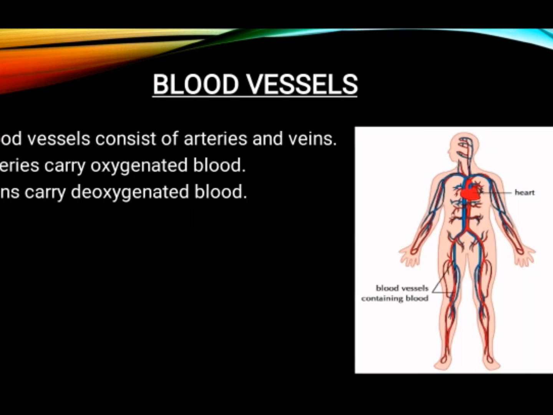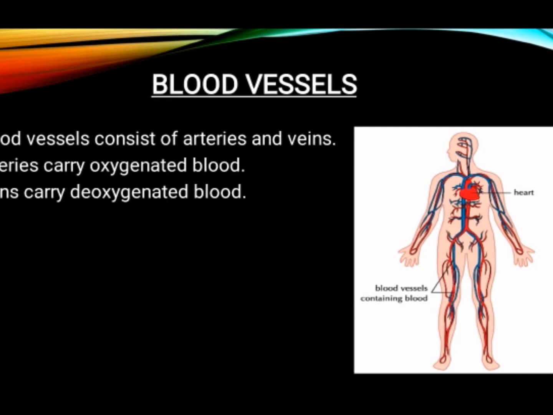Blood vessels. Blood vessels consist of arteries and veins. Arteries carry oxygenated blood, that is purified blood. Veins carry deoxygenated blood, that is non-purified blood.